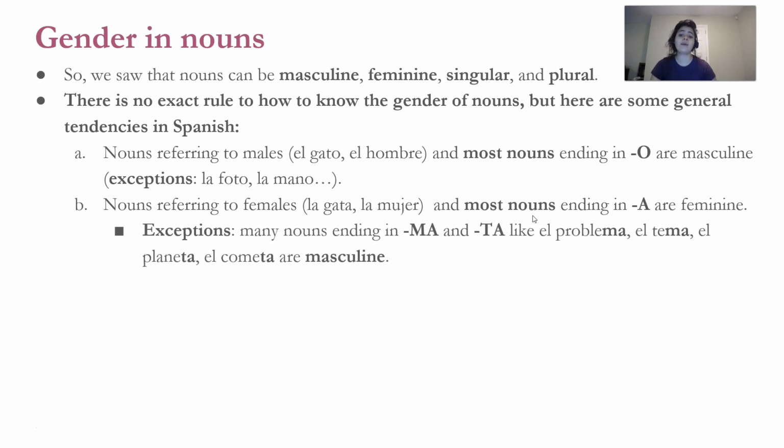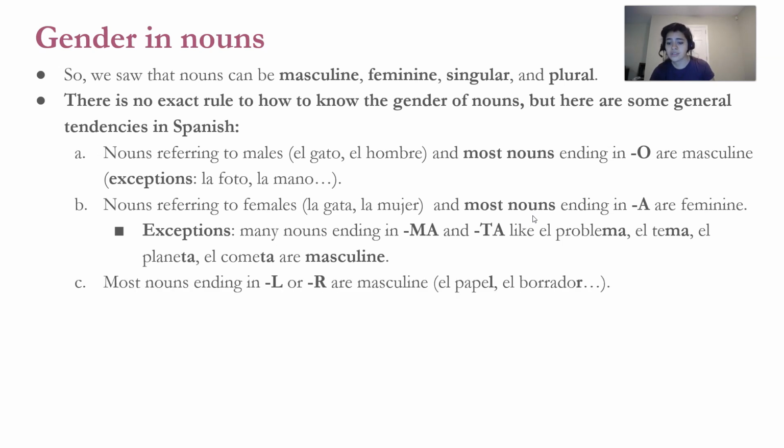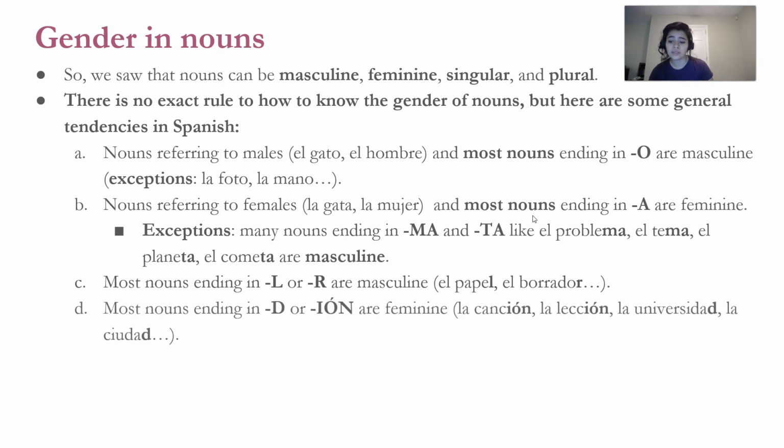Nouns referring to females, la gata, the female cat, la mujer, the woman, and most nouns ending in A are feminine. Exceptions, many nouns ending in MA or TA, like el problema, el tema, el planeta, the planet, el cometa, the comet, are masculine. Most nouns ending in L and R are masculine. El papel, el borrador. Most nouns ending in D or ION are feminine. La canción, la lección, la universidad, la ciudad.